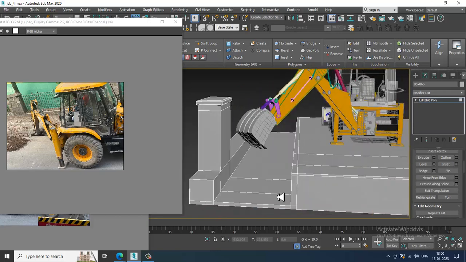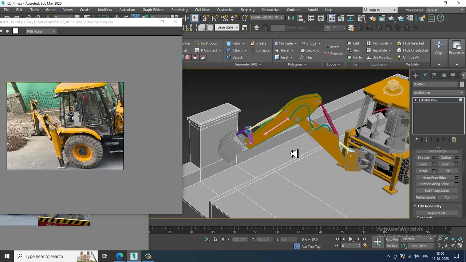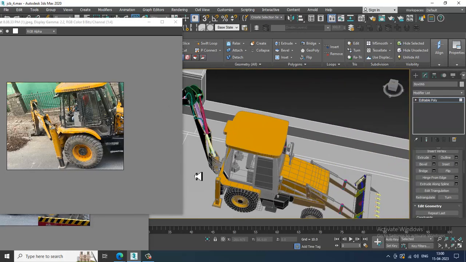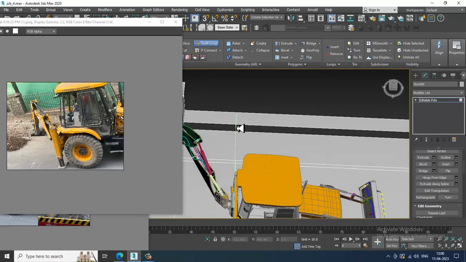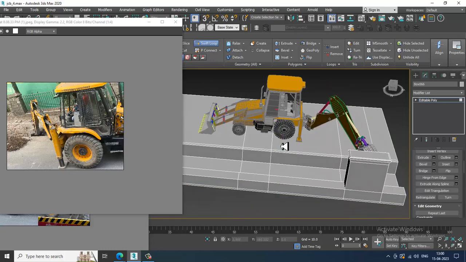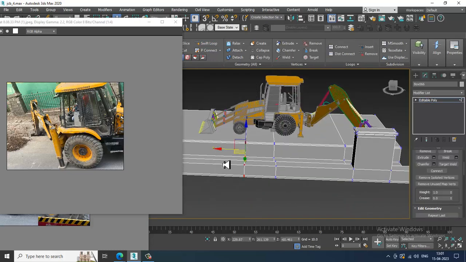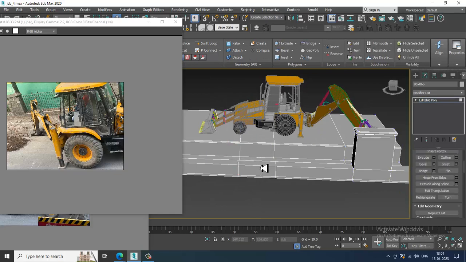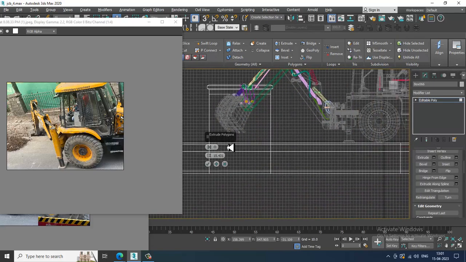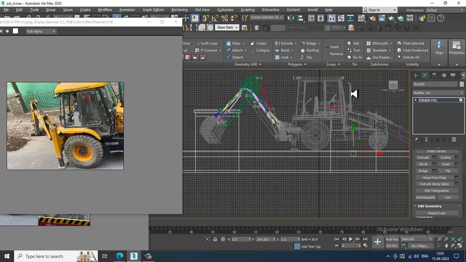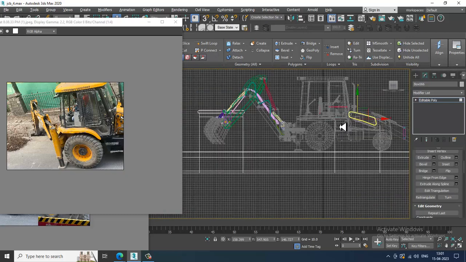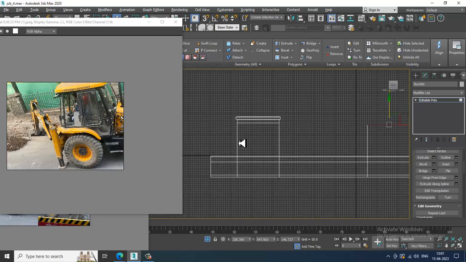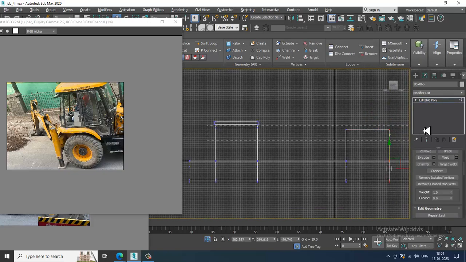We can definitely make this uneven. With that, simultaneously I will put one more loop over here. Let's put some same loops. Again select these polygons, again extrude it up. We can shuffle it up and make it straight.